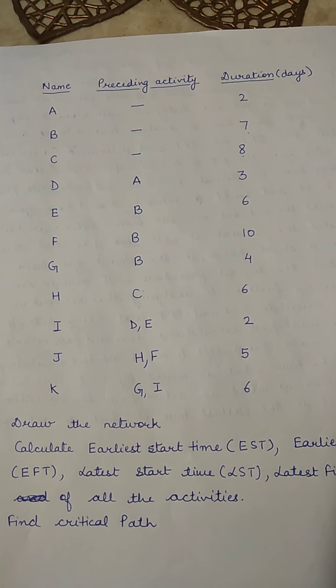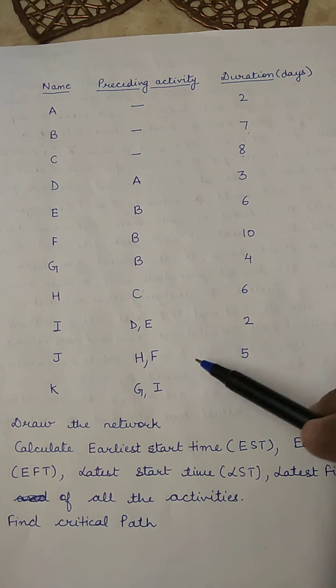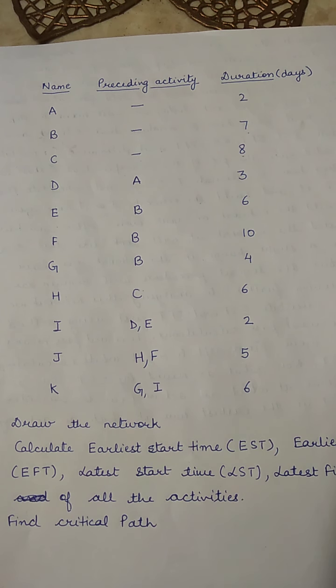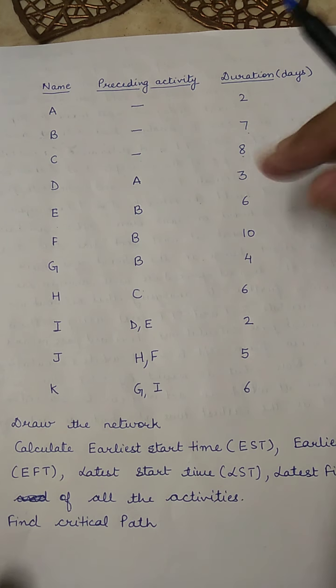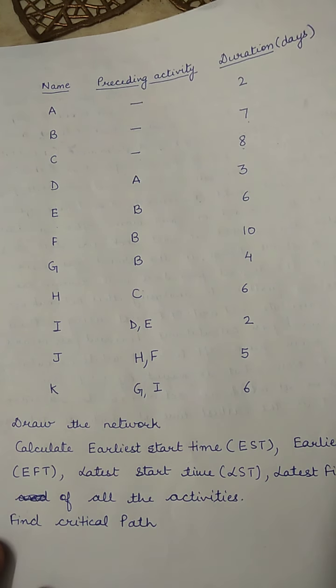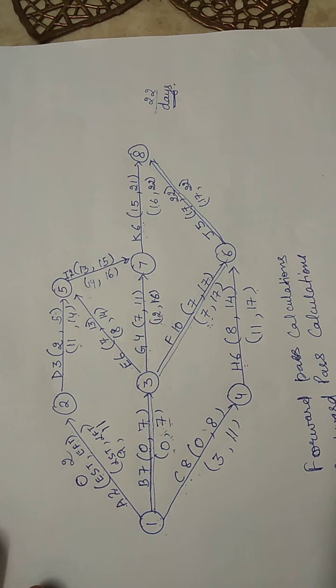In the previous video, I discussed the calculation of earliest start time, finish times, latest start time, finish time, and how to determine the critical path with the help of this example. Now, the same example is used here for the purpose of calculation of float. After we have calculated the earliest start time and finish time, this was the network that we had constructed in the previous lecture.